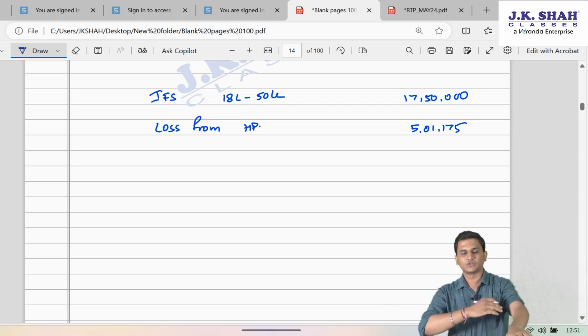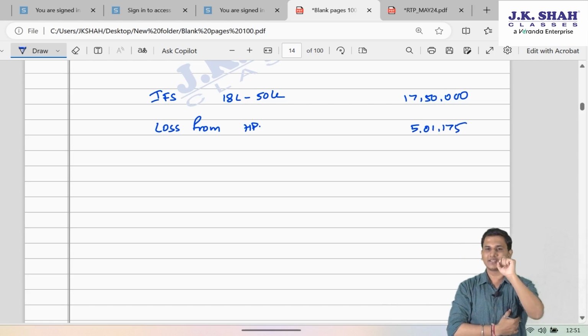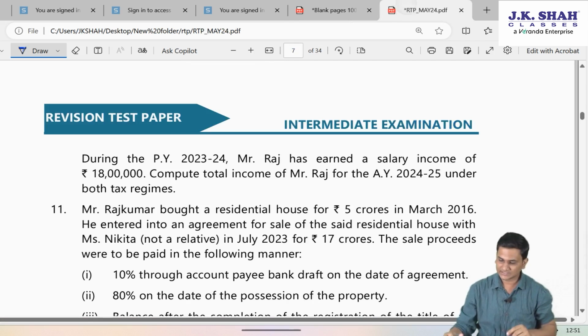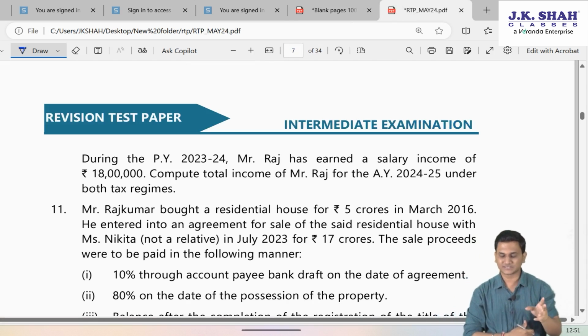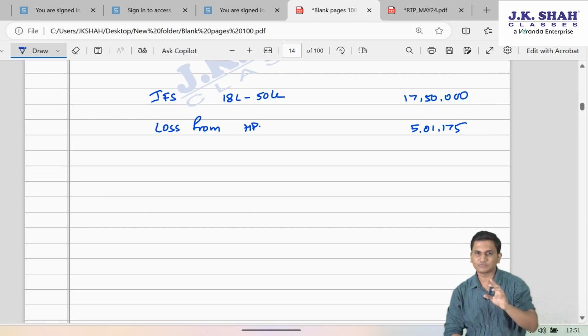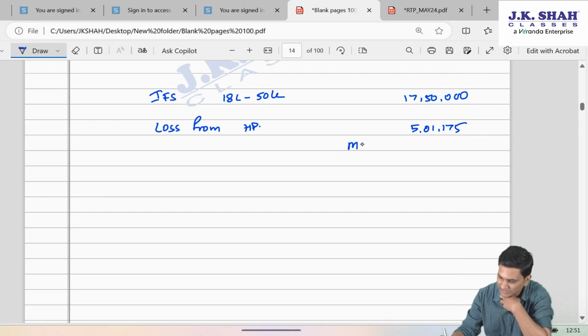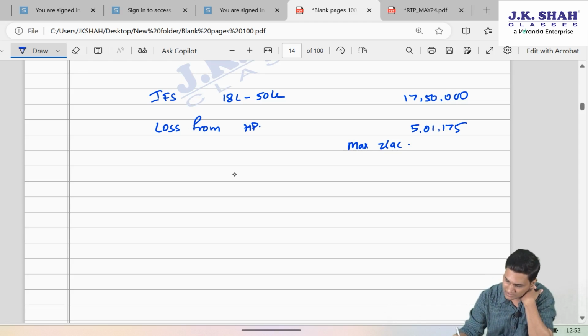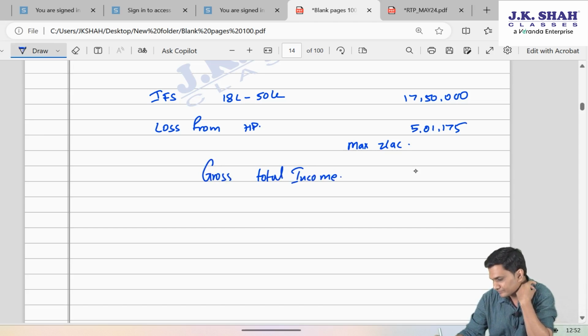Friends, if you remember, loss from house property can be adjusted inter-head in optional regime, since they are asking us to calculate the income under both the regimes. Under optional regime, loss from house property head can be adjusted against income from other sources. However, maximum inter-head is only 2 lakh. So therefore, this 5 lakh cannot be adjusted completely. It will be adjusted maximum 2 lakh. My net total income, first of all, my gross total income will be 15 lakh 50,000.